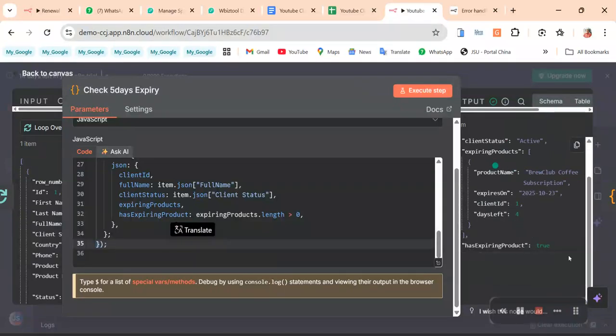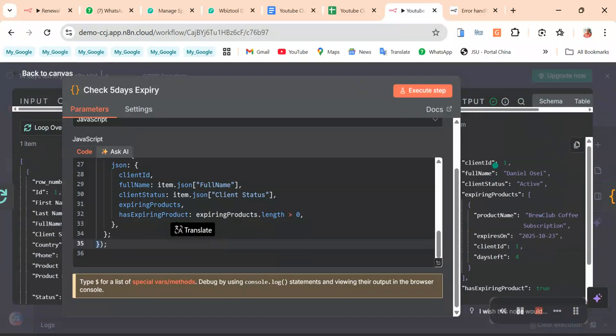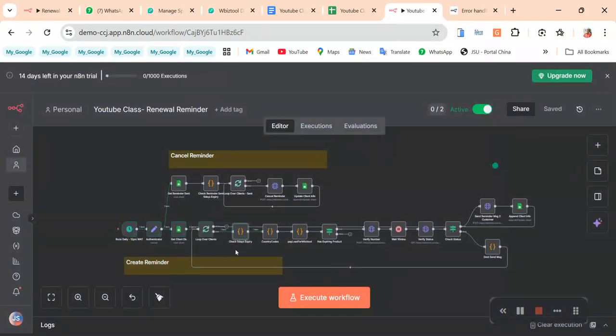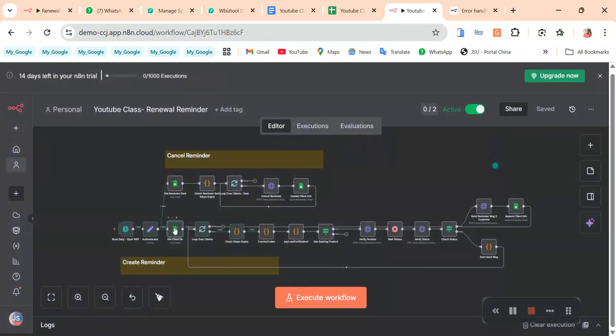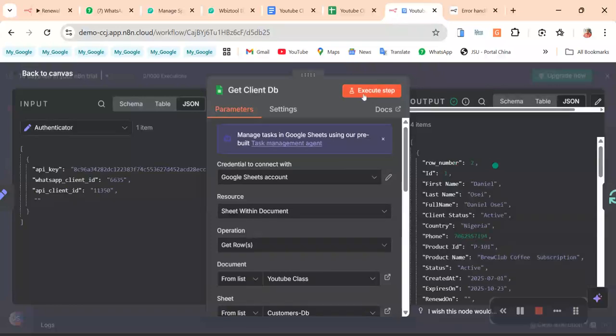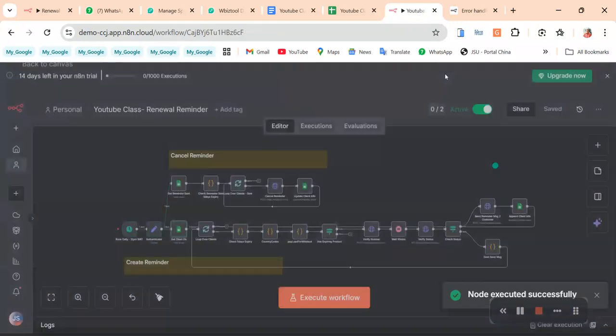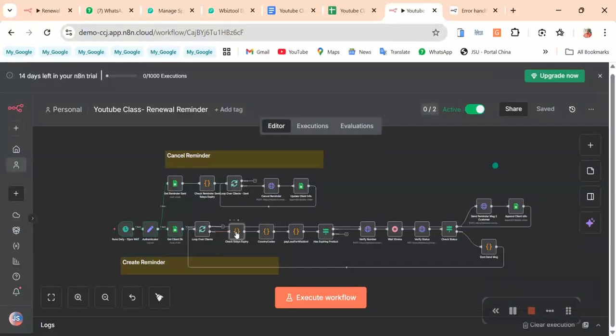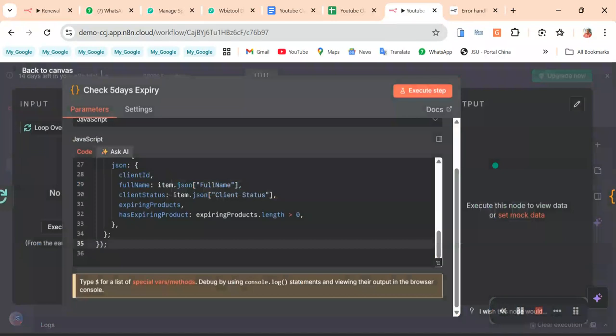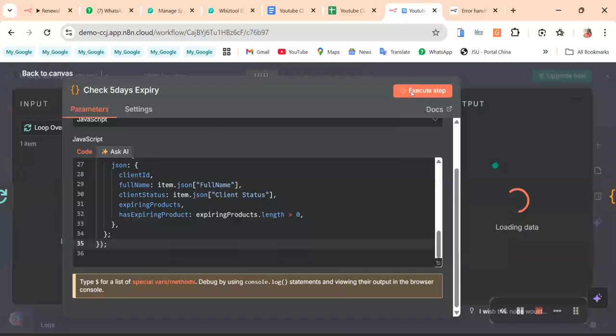So yeah, the customer has a product that is expiring in 5 days, and this left. So you can see 4 days. So it has 4 days left. So it's still using 23rd. So I placed 24th. So let's go and do that again. Let's do this again. So we check expiry again. So it should be 5 days left.